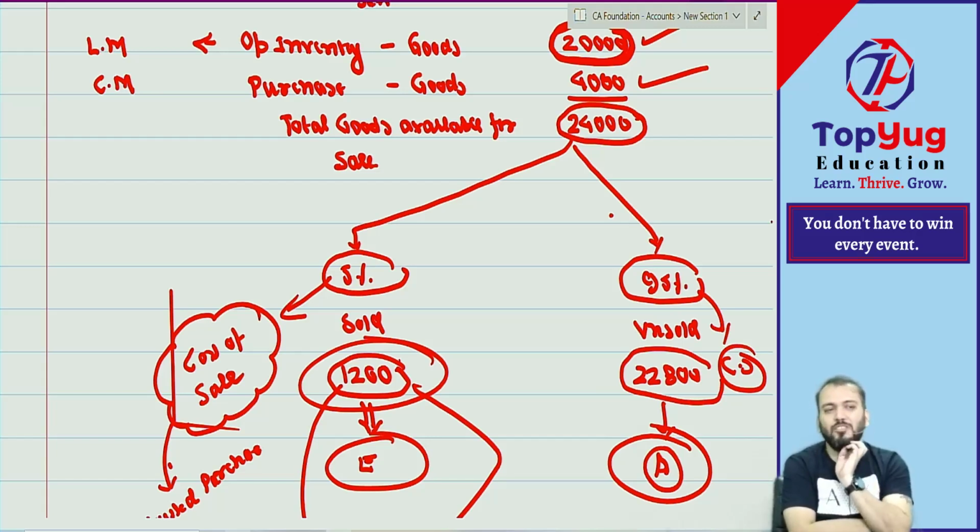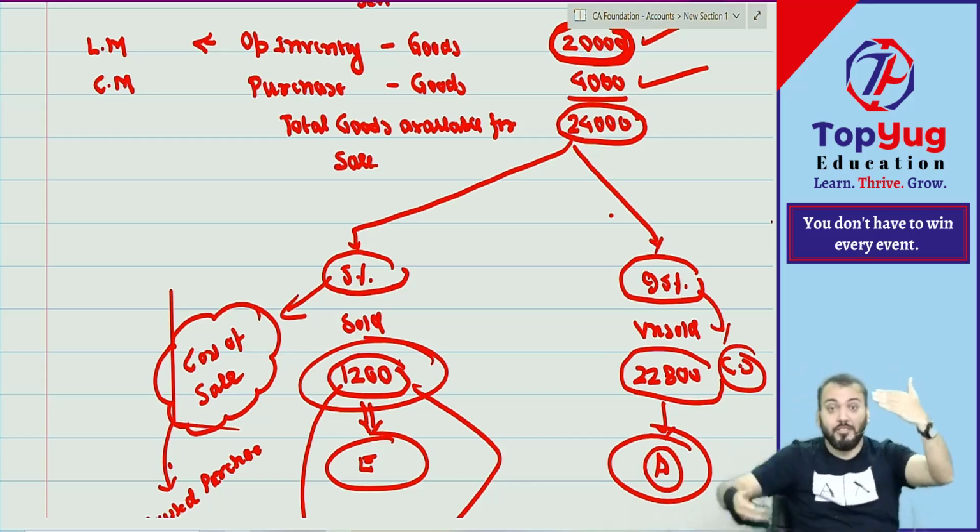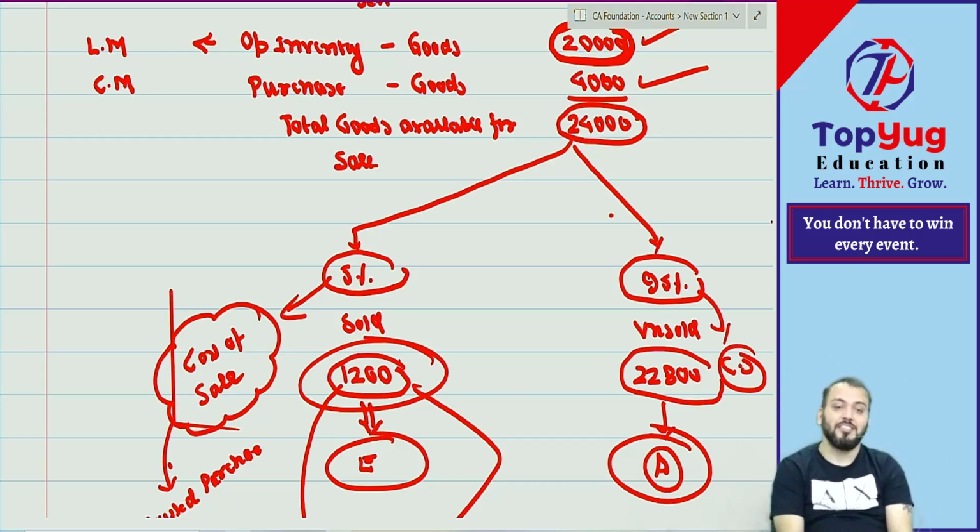In the exam, normally they don't ask this much ledger account. But in one day we have done everything: the journal, ledger, trial balance, P&L account, balance sheet. This is only accounting, and the matching concept also, and the formula.